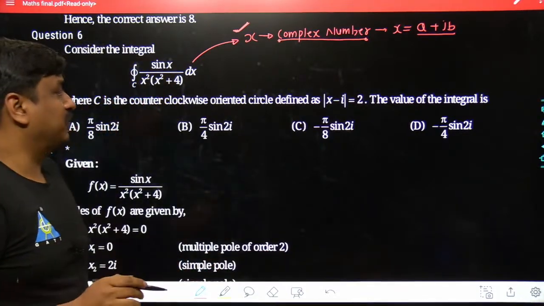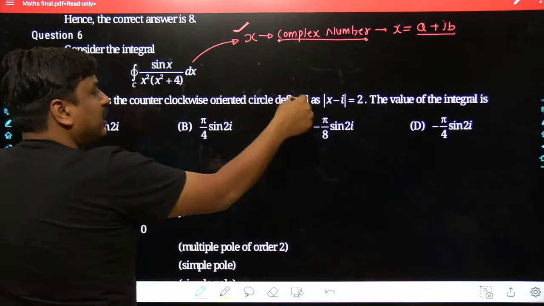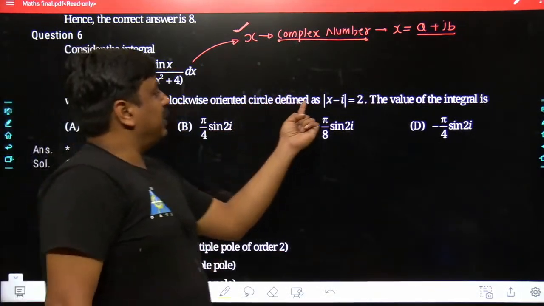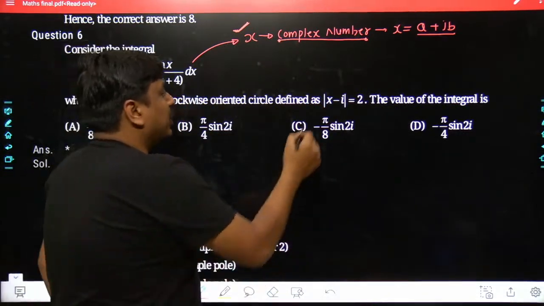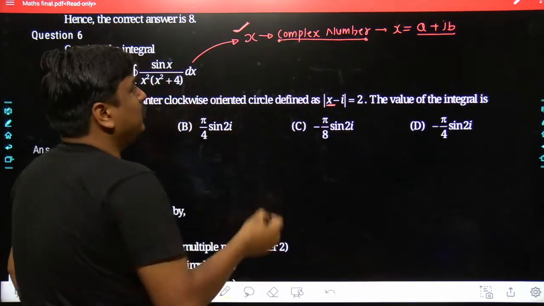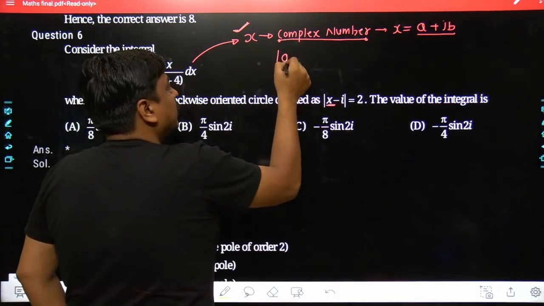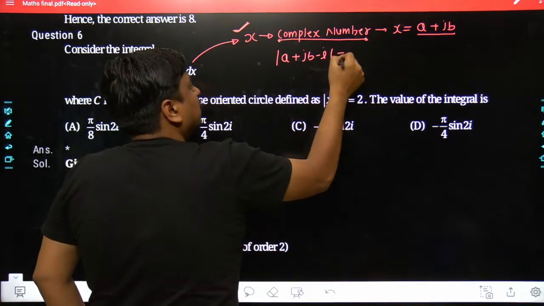Similarly, C is the counterclockwise oriented circle defined as, now that x is a complex number, it would have its real as well as imaginary part, or in short, x would have an abscissa as well as an ordinate. May I know what its abscissa and ordinate would be? So here it goes: a plus jb minus i equals 2.